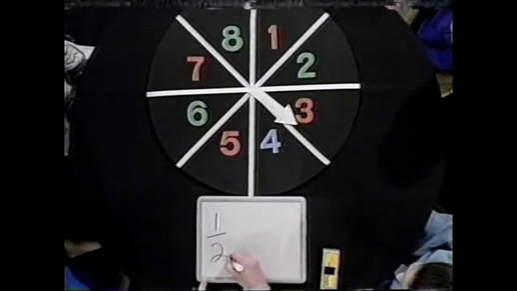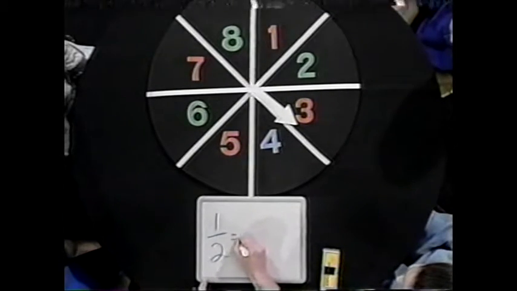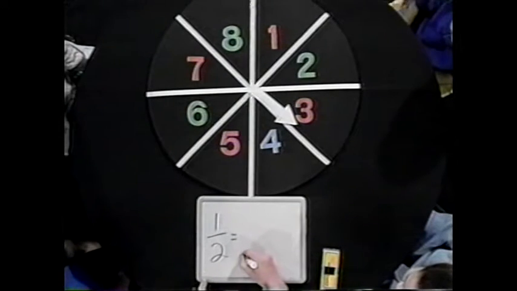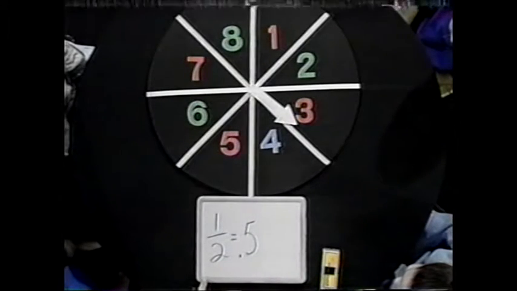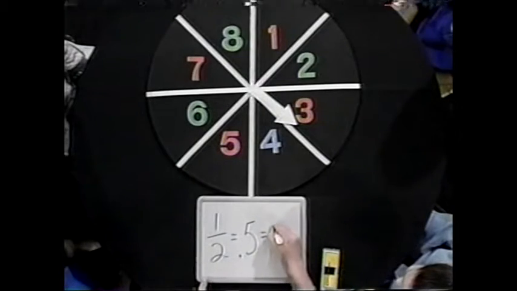All right, so you said that the probability of getting a red number was 1 out of 2 when we simplified it. And what is the decimal equivalent for 1 out of 2? 0.5. Excellent. And you also mentioned that we could write that as a percent? Mm-hmm. And what percent would that be? It would be 50%. Very good.